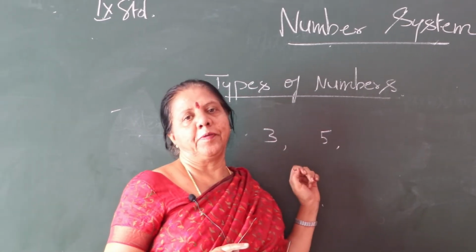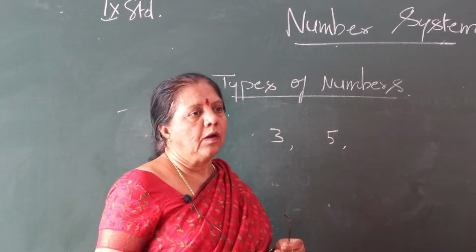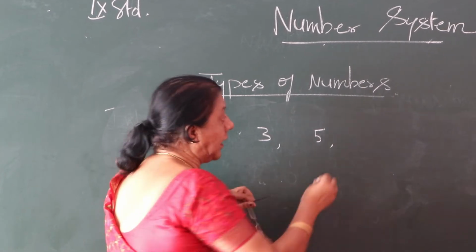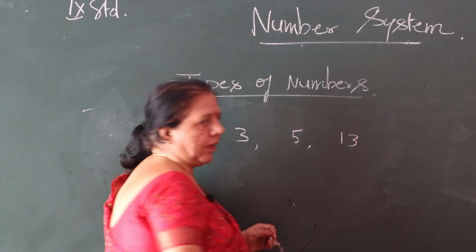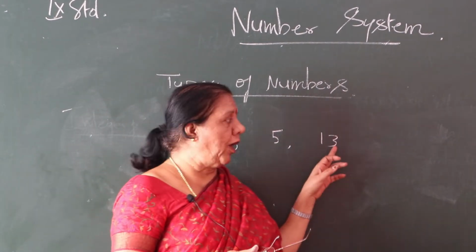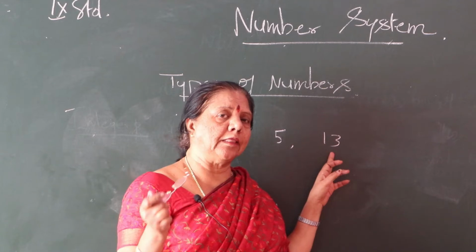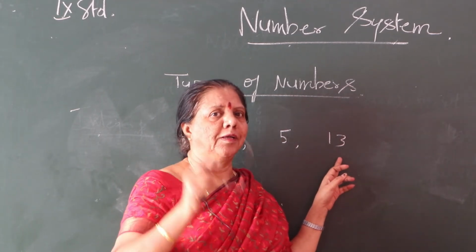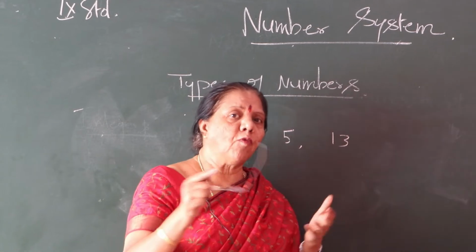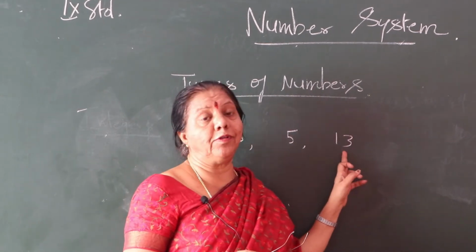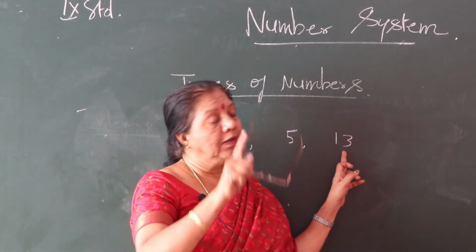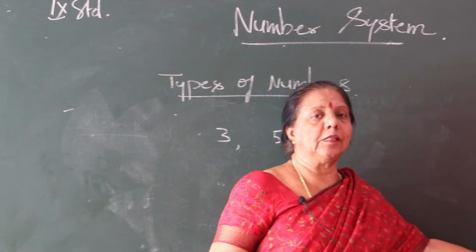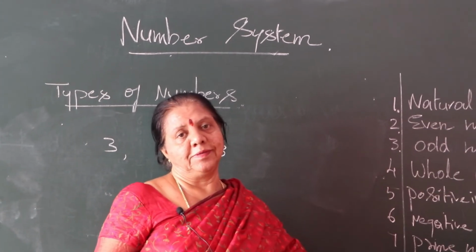Take for example 13. Are you getting this number in any other table? No, not at all, except the 13 table. 13 1s are 13. Divisible by only 1 and itself.